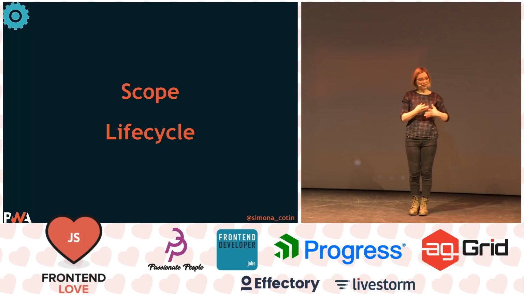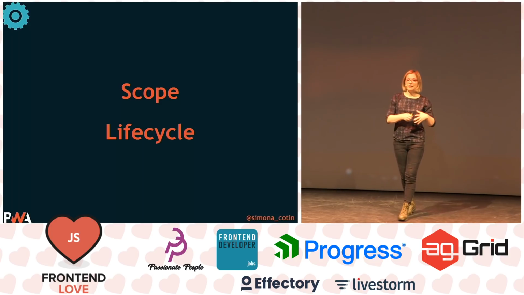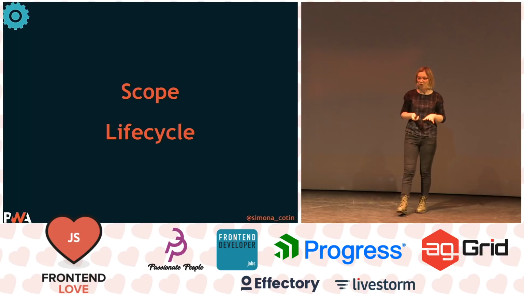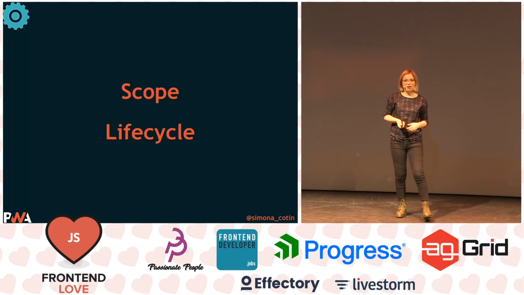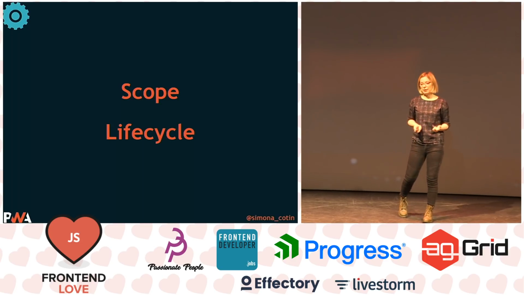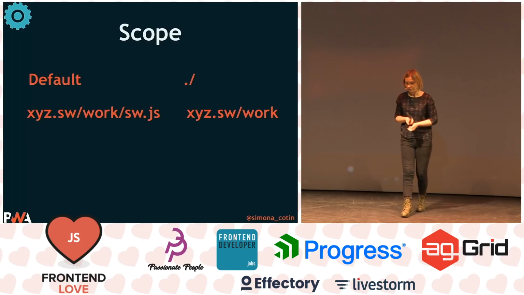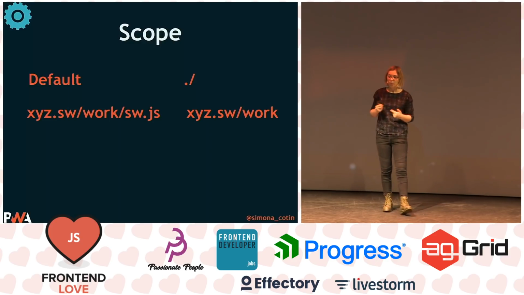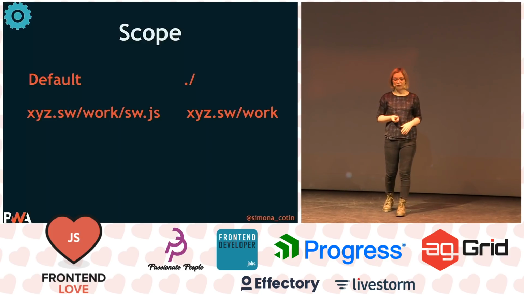One of them is a scope, which is basically the domain where it has control, and then a lifecycle, which allows us to tap into certain methods. So the default scope, when we're registering the service worker, is the current folder relative to where our service worker is defined.